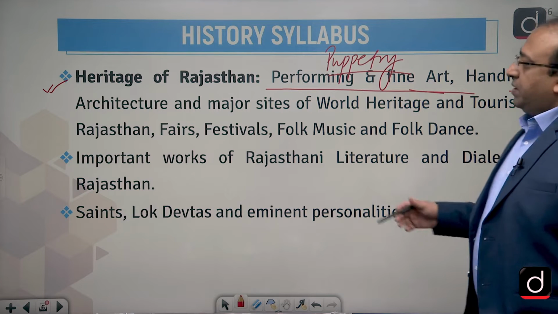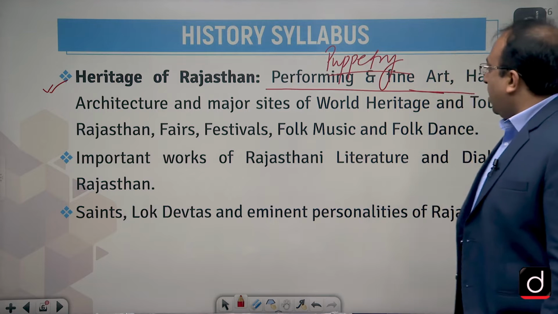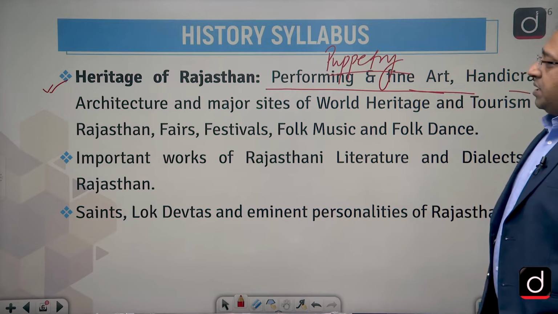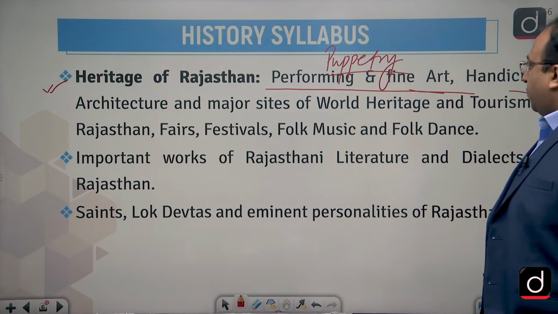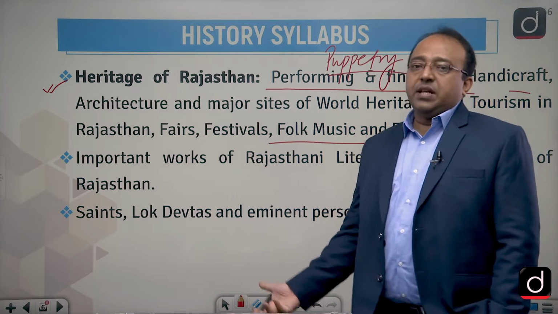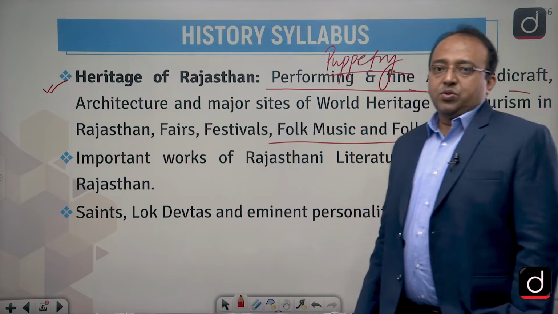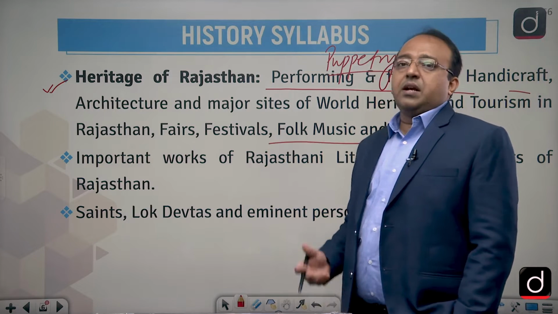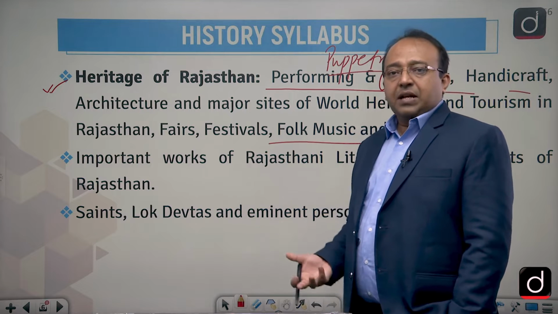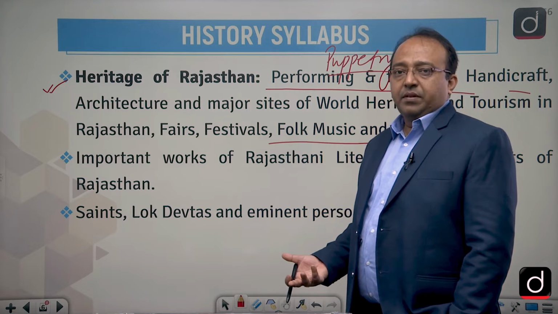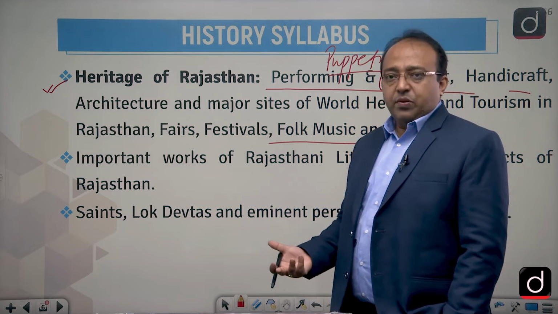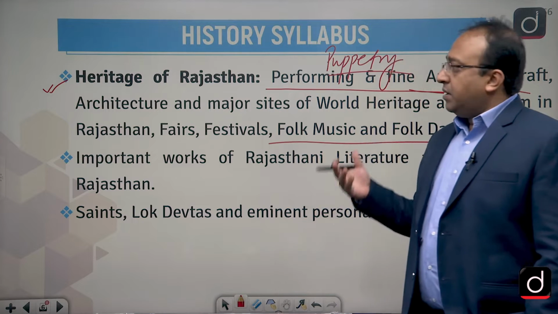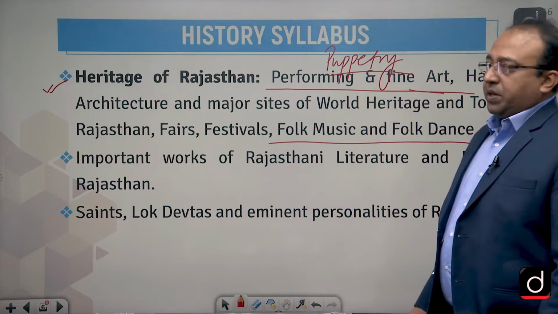Then handicraft, architecture, major sites of world heritage and tourism in Rajasthan, fairs, festivals, folk music, folk dance, these all are obviously the heritage of Rajasthan. So if you recognize a dance like Kalbelia, that is actually a heritage of Rajasthan, in fact. And do not say that it is heritage of India only in that way. Fine. That is the beauty of the syllabus, to understand what is the meaning of heritage.